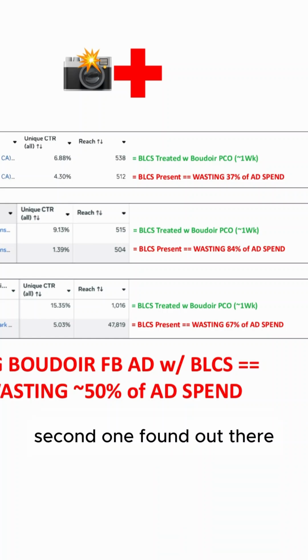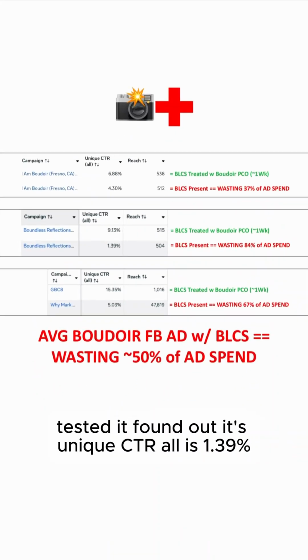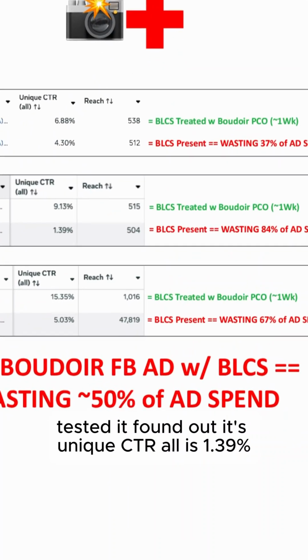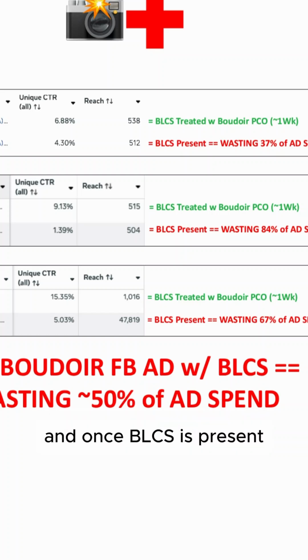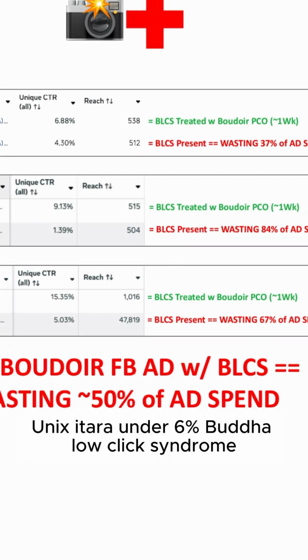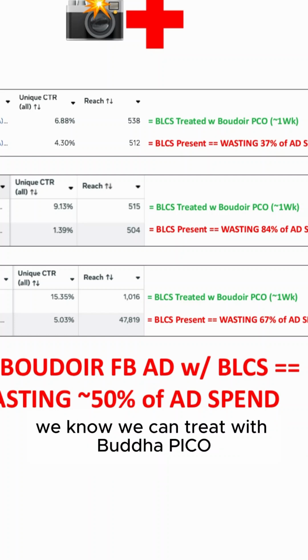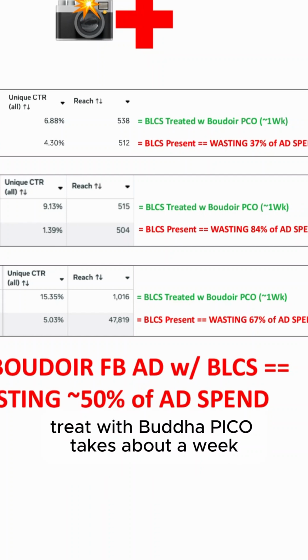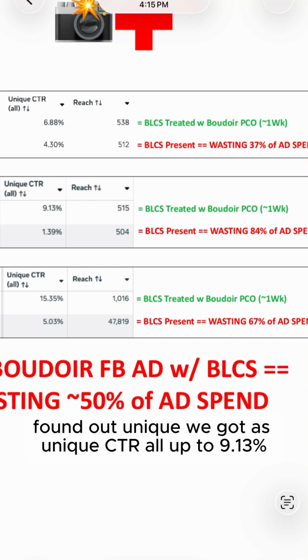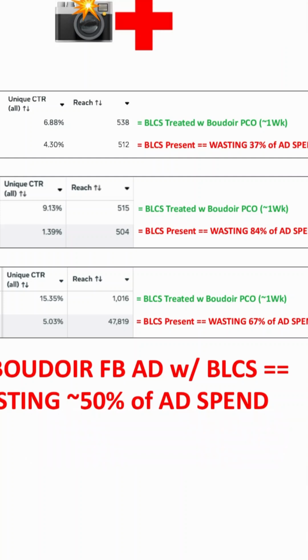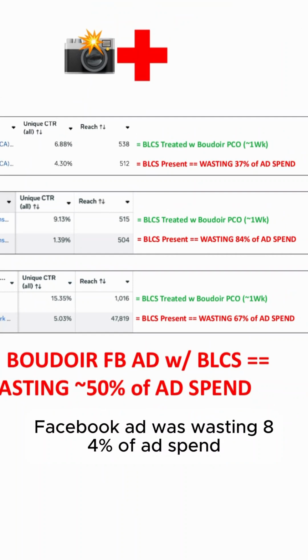Okay, second one found out there, tested it, found out its unique CTR is 1.39%. So we know that BLCS is present. Unique CTR under 6%, Boudoir low click syndrome, we know we can treat it with Boudoir Pico. So we did that, treated with Boudoir Pico, takes about a week. We got its unique CTR up to 9.13%. So we found out the original Boudoir Facebook ad was wasting 84% of ad spend.